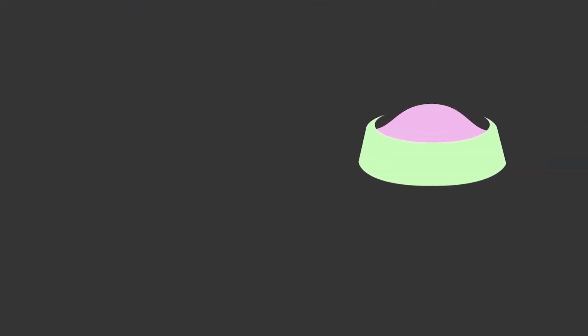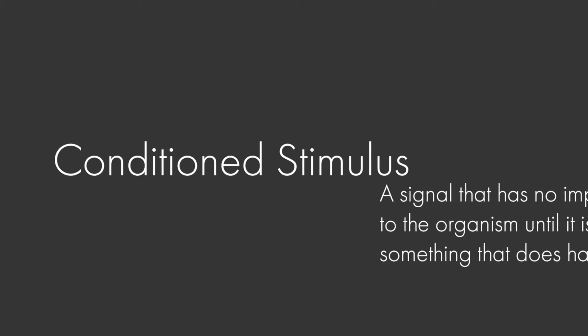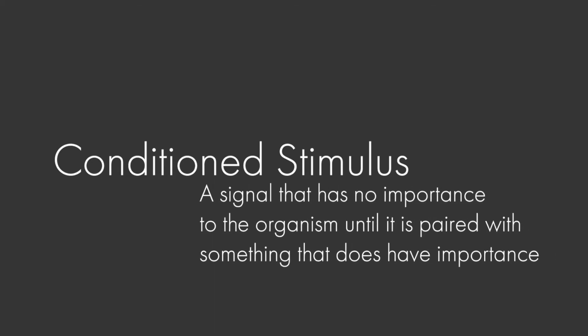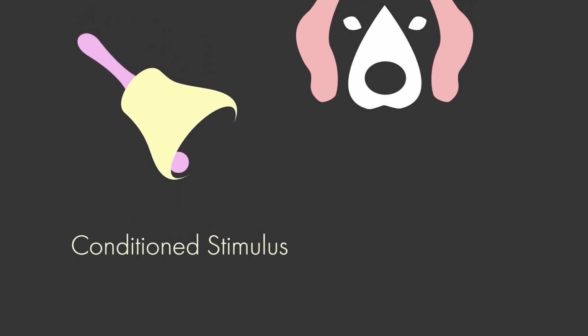The dog food in Pavlov's experiment is the unconditioned stimulus, or US, because it elicits an unconditioned response, or UR. A conditioned stimulus produces a conditioned response. A conditioned stimulus, CS, is a signal that has no importance to the organism until it is paired with something that does have importance. For example, in Pavlov's experiment, the bell is the conditioned stimulus.